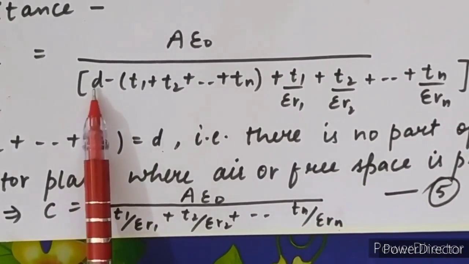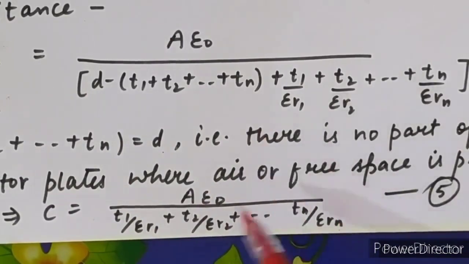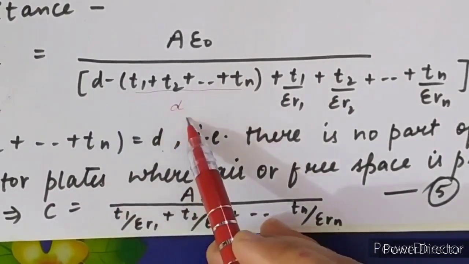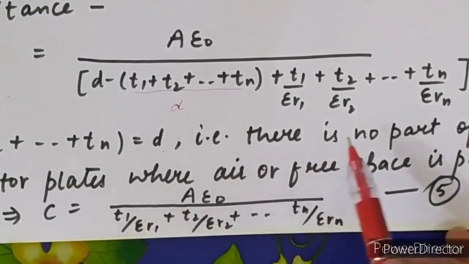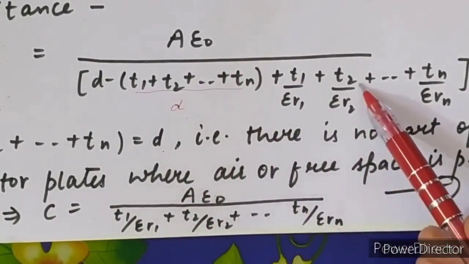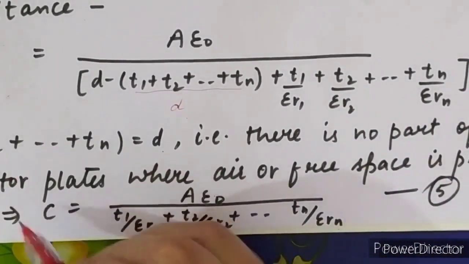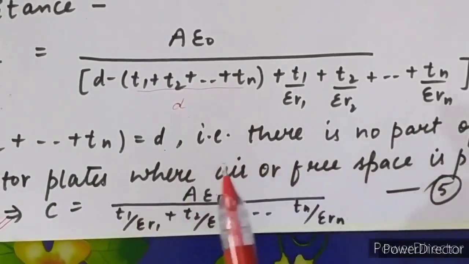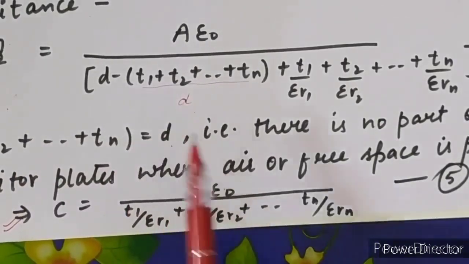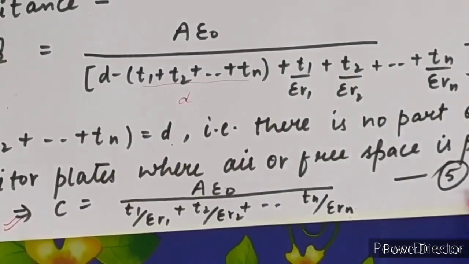Then what is the value? There is no free space, so D minus the sum of thicknesses remains 0. D minus D cancels out. The remaining portion is A epsilon naught upon T1 by epsilon R1 plus T2 by epsilon R2 plus so on, Tn by epsilon Rn. This is the case where all the thicknesses of the different dielectric media sum to D, meaning there is no free space between the plates of the capacitor. This is the value of the capacitance.